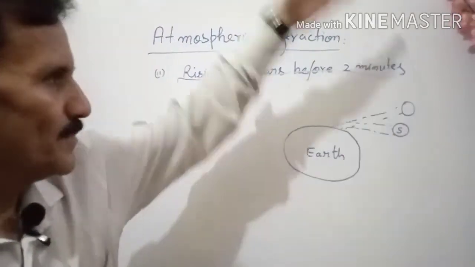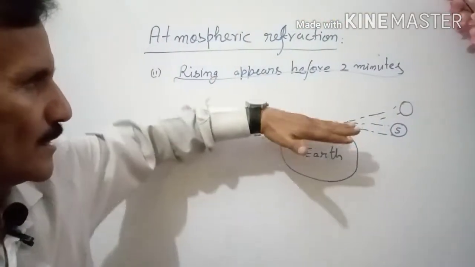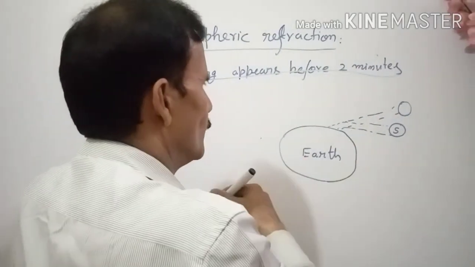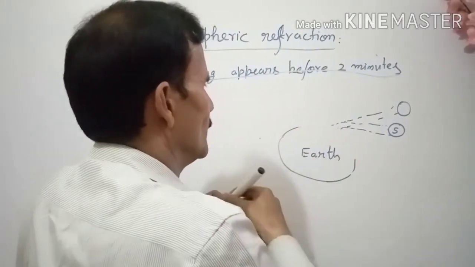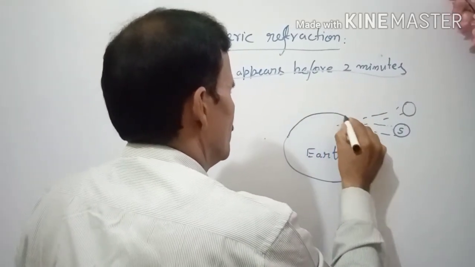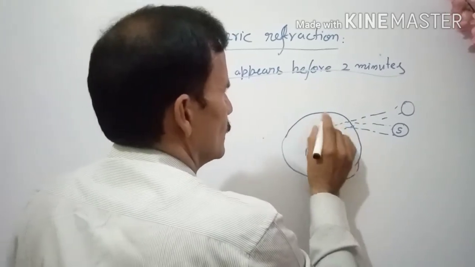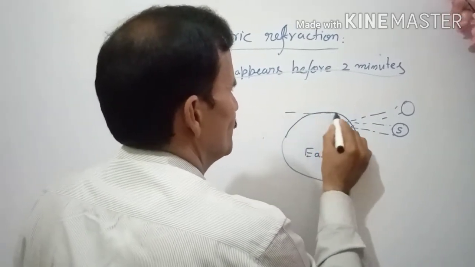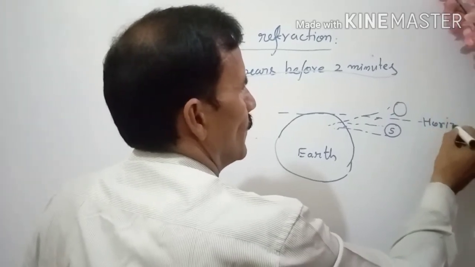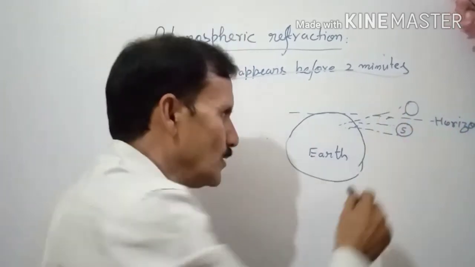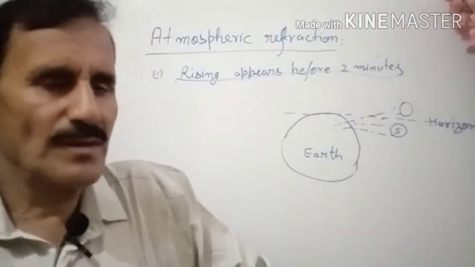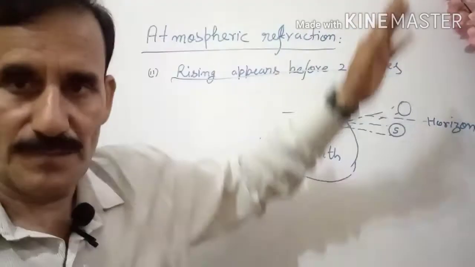It is coming up, then that is called rising. This is the horizon. So, coming out of the horizon, a clear figure can be made like this. Suppose you have the earth, and this is the horizon. When the sun is below the horizon, then because of the refraction it appears up.